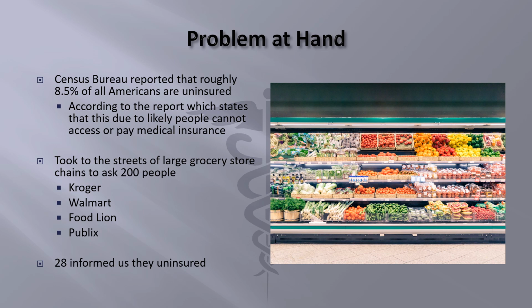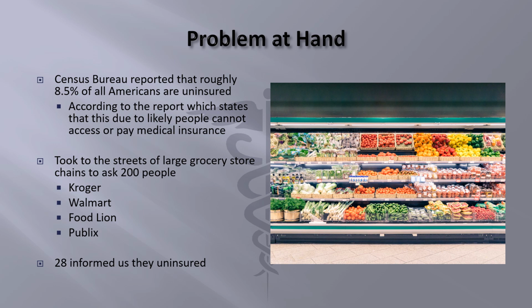This was done by a cluster sampling, or in other words, heading to the large chain grocery stores within the area, like Kroger, Walmart, Food Lion, and Publix as well. Of the 200 people we questioned, 28 of them notified us they were uninsured, leaving 172 people as insured.